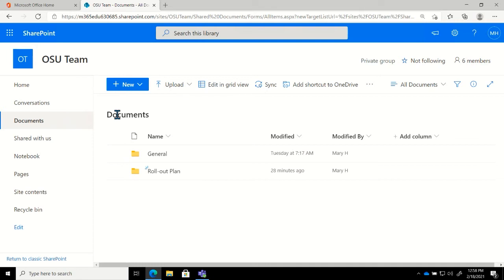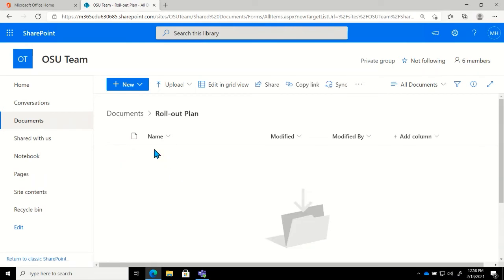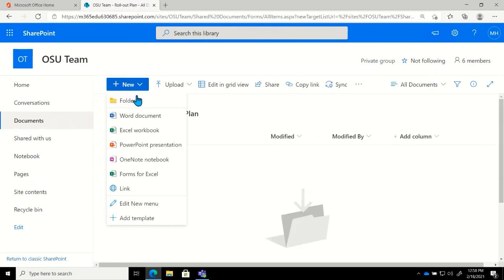So that is something you're going to want to do from the Teams side. Now, if I wanted to, I can go into the rollout plan folder itself, and then I could start creating new folders here to help build some organization. That will be reflected in Teams. So if I add new folders inside of a channel folder on SharePoint, that will be reflected in Teams. It will show up for me. Just want to call out that initial question that we tend to get.